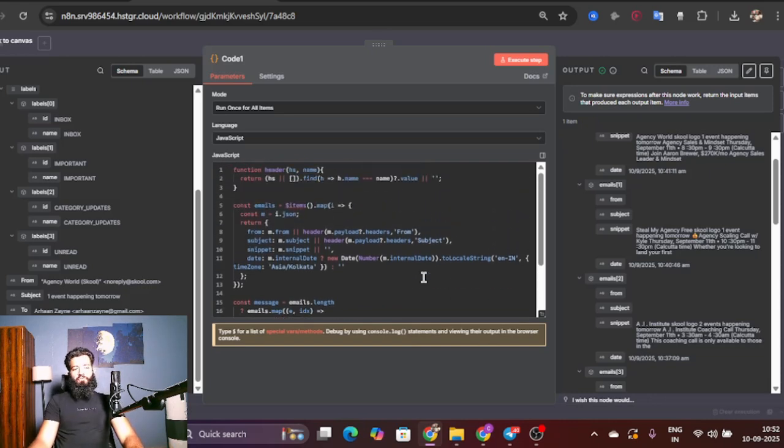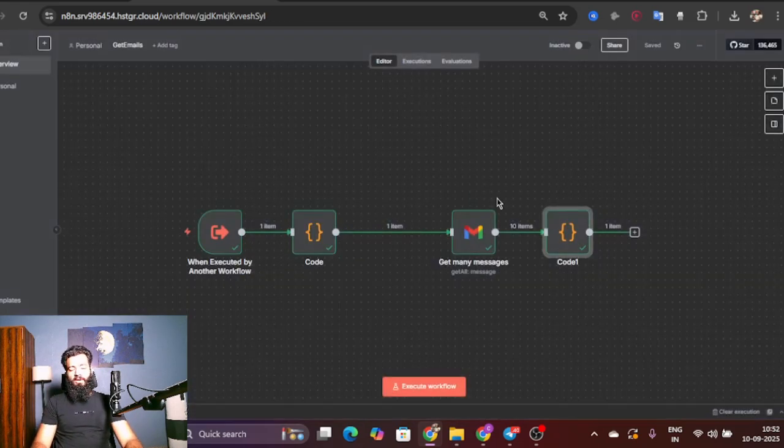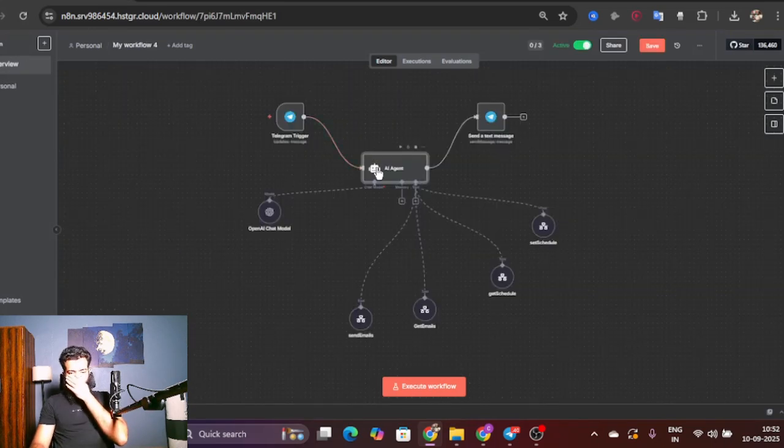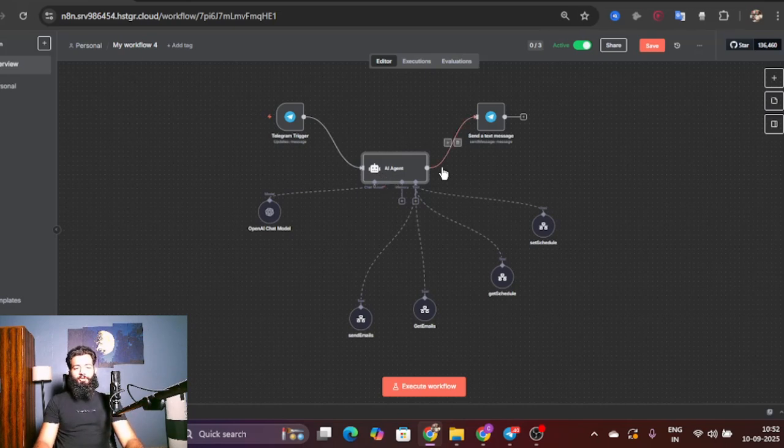Coding makes it so much faster that within a snap of a second, you get the results. Now the process is the same here as well. It gives the output back to the agent, and the agent sends back a reply to you. Hey, these are the emails. This is the summary. That's how it goes.